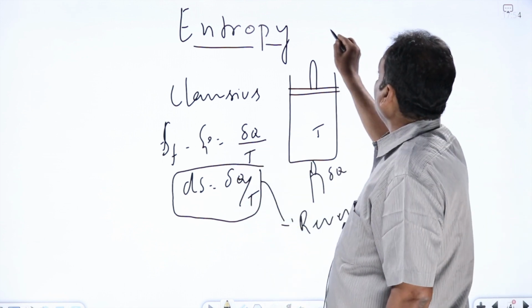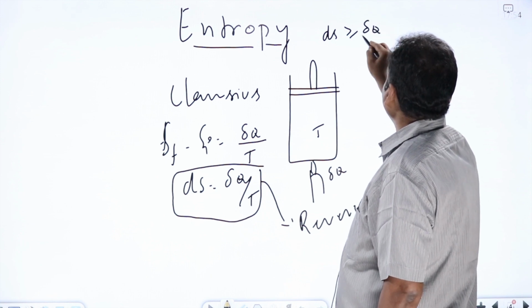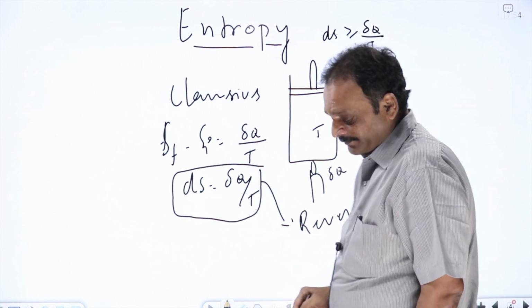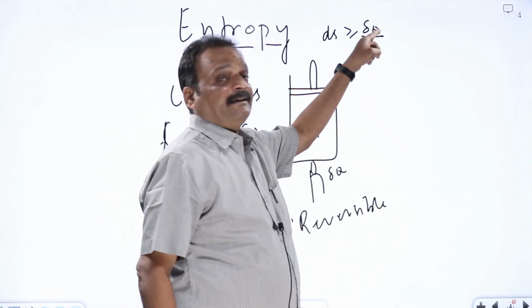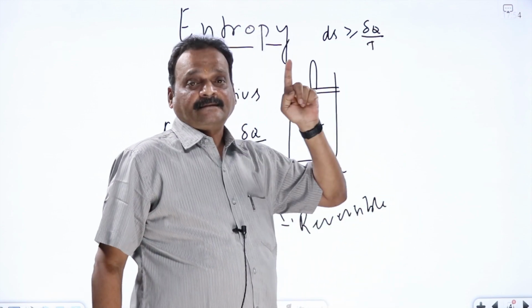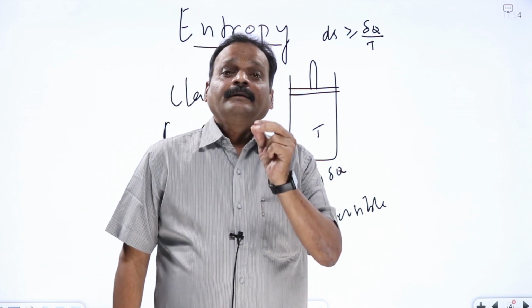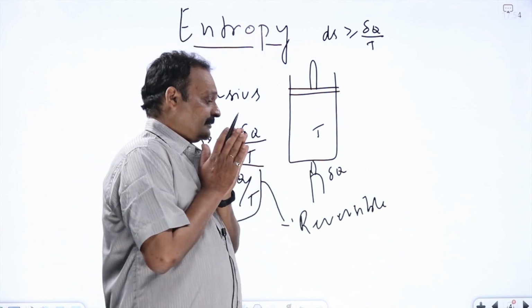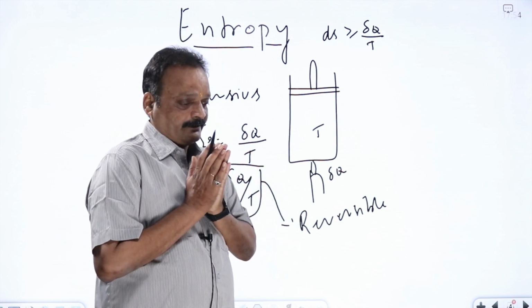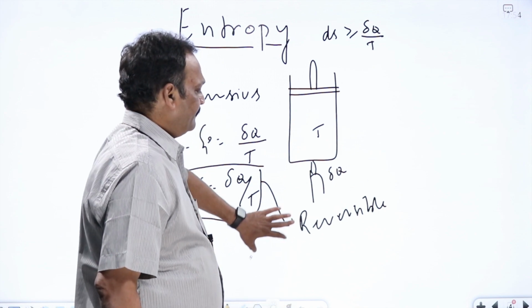The generalized statement is that the change in entropy dS is greater than or equal to delta Q by T. This is an inequality where the equal to sign is applicable for a reversible process and the inequality is applicable for an irreversible process. Now we have to differentiate between reversible and irreversible processes. What is a reversible process and what is an irreversible process? We'll see first what is a reversible process.